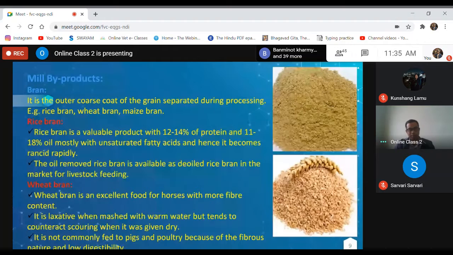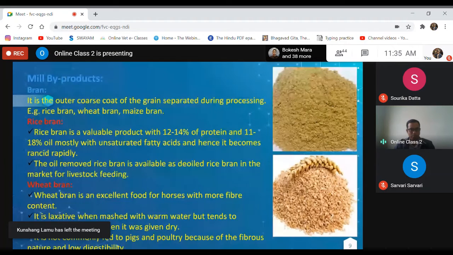Wheat bran is a very good source of protein. It contains around 12 to 13% protein on dry matter basis. So therefore, along with energy, it is a very good source of protein. In case of rice bran also, it contains 12 to 14% protein and 11 to 18% oil. But if we remove the oil, then definitely it will be around 1 to 3%. De-oiled rice bran is very commonly used along with wheat bran.